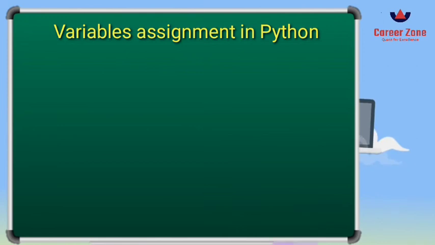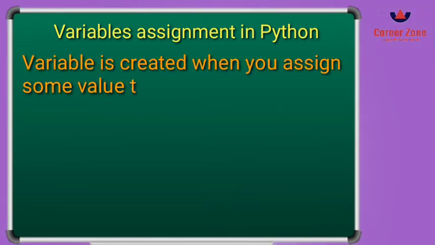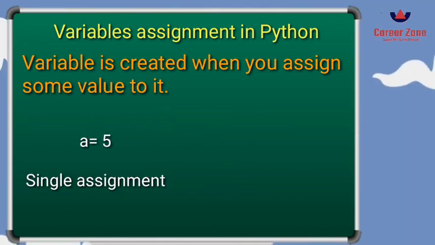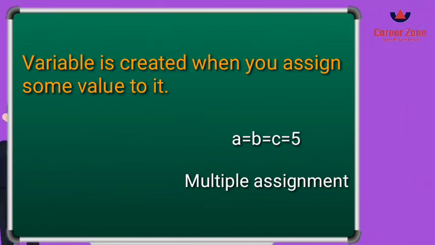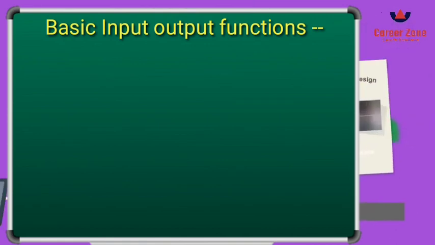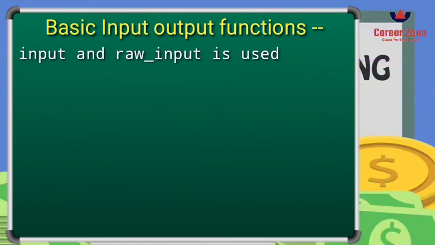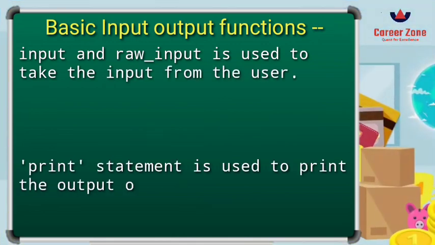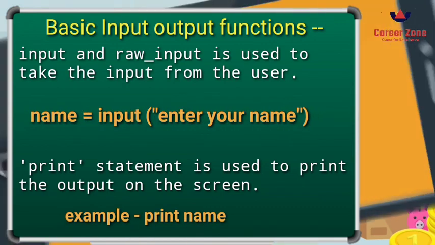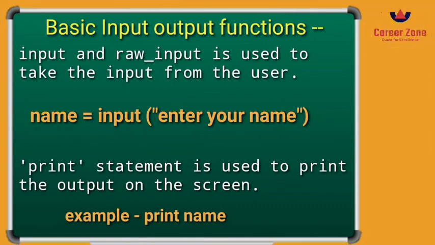As we know, variables are created whenever you assign some value to them. You can assign a value to a variable in two ways. The first one is single assignment, where you give one value to one variable. The second one is multiple assignment, where you can assign a single value to multiple variables. The last topic of the day is basic input output functions. Input and raw_input are the functions, or you can say the statements, which are used to take the input from the user, and the print statement is used to give the output on the screen.